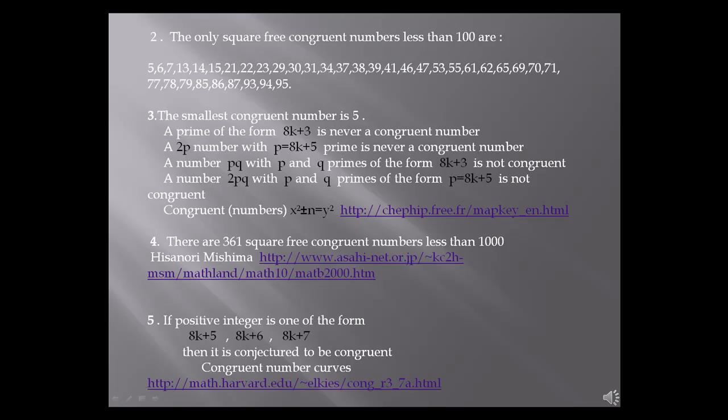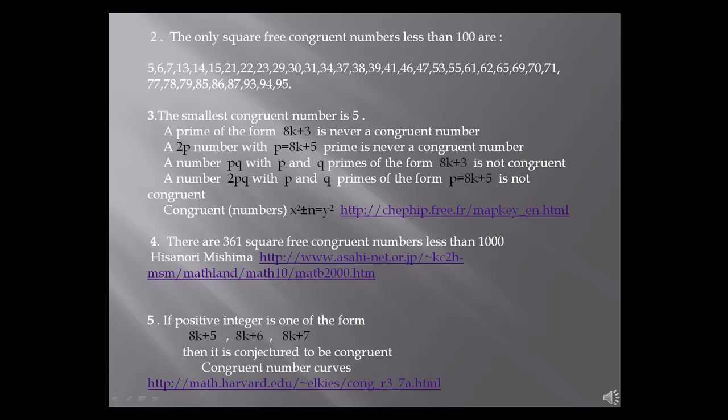The only square-free congruent numbers less than 100 are listed. The smallest congruent number is 5. A prime of the form 8k plus 3 is never a congruent number. A number 2p with p equal to 8k plus 5 prime is never a congruent number. A number pq with p and q primes of the form 8k plus 3 is not congruent. A number 2pq with p and q primes of the form 8k plus 5 is not congruent.